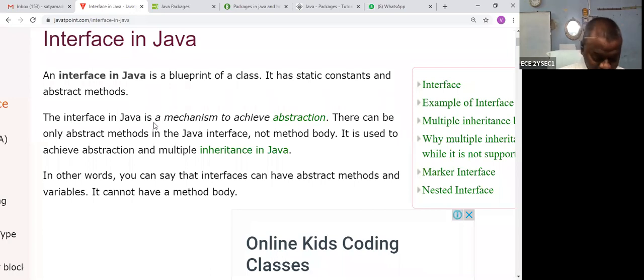Next, there are 2 types. Number 1, if the method is static, there is no need to create an object. You can directly access the attributes of the class.